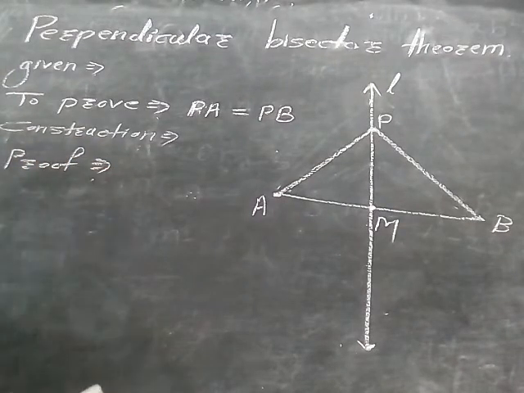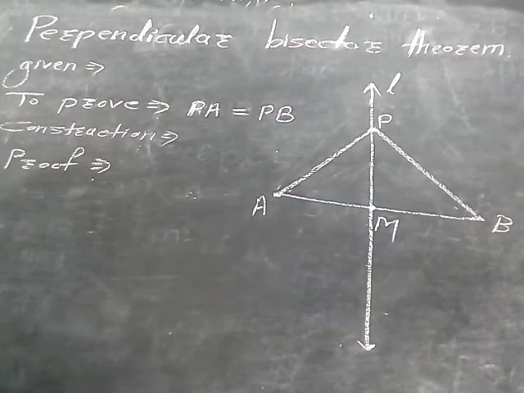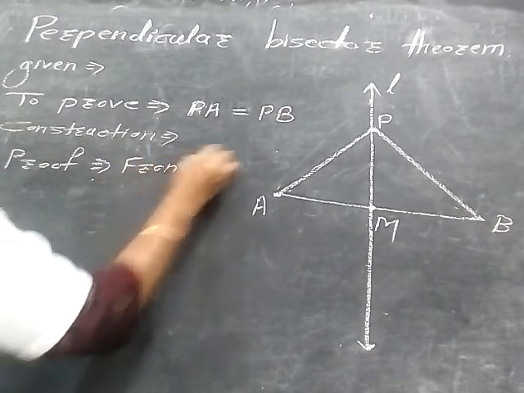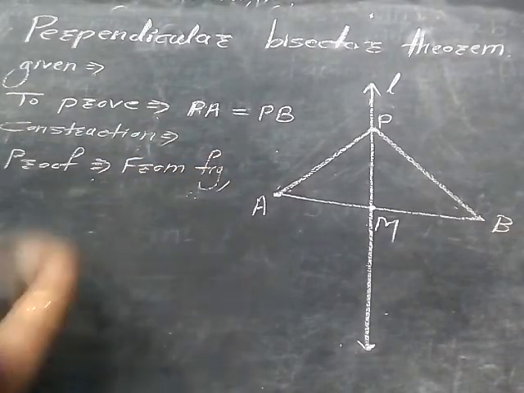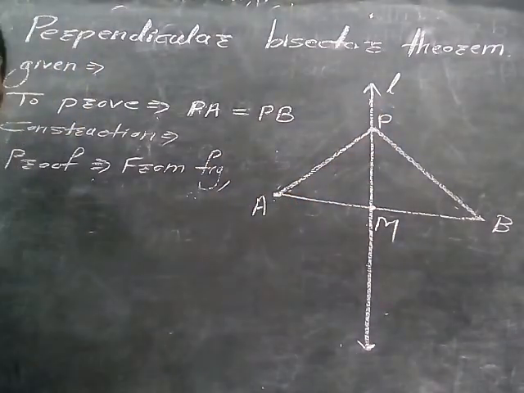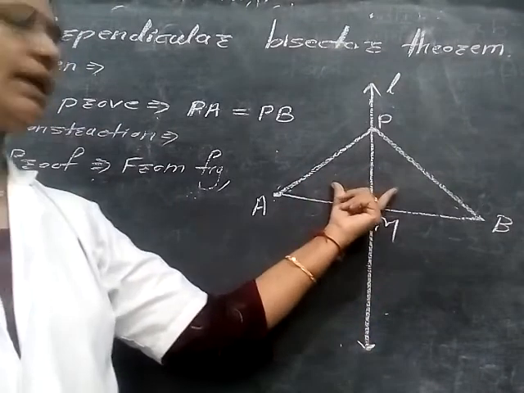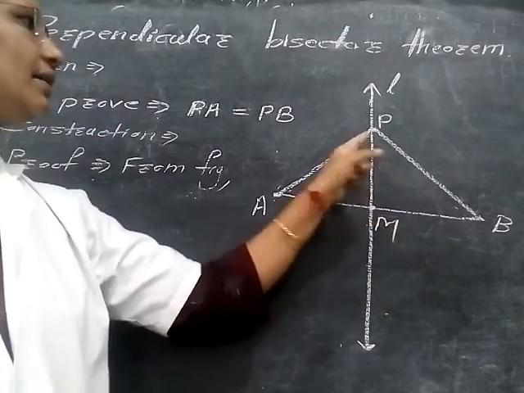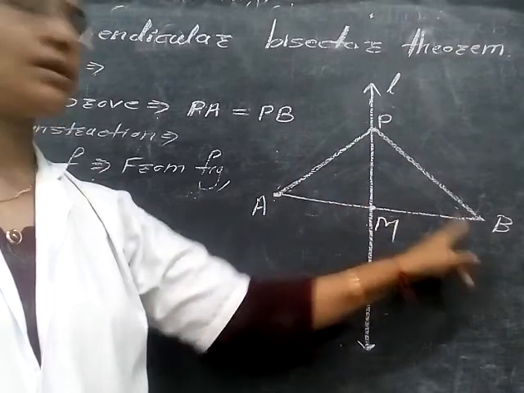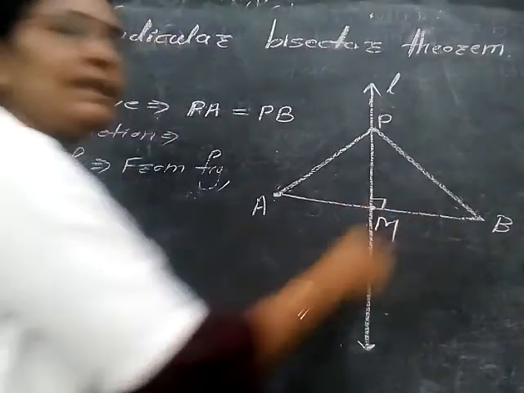Now observe the figure. From the figure, we write, two triangles appear. Due to this perpendicular bisector, two triangles are made here, and in triangles PMA and PMB, this is perpendicular. So the angle is 90.